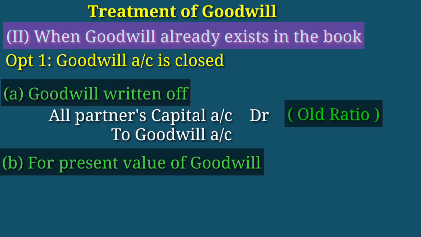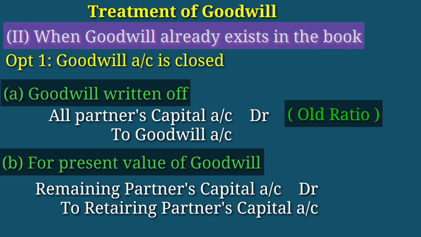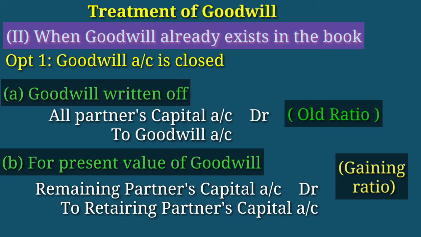So the outgoing partner's share of goodwill, we need to credit his account. We need to make a journal entry: remaining partners' capital account debit, in the gaining ratio, to retiring partner's capital account. What is the retiring partner's share of goodwill? That we need to credit.